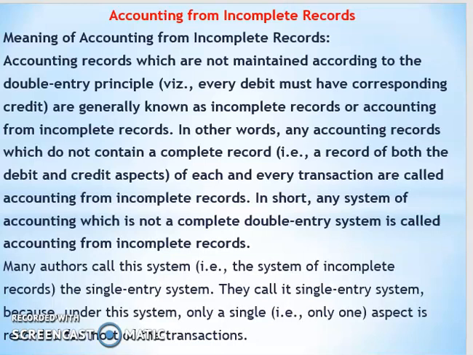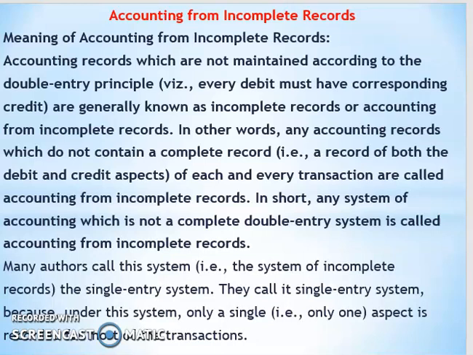Accounting records which are not maintained according to the double entry principles are generally known as incomplete records or accounting from incomplete records.